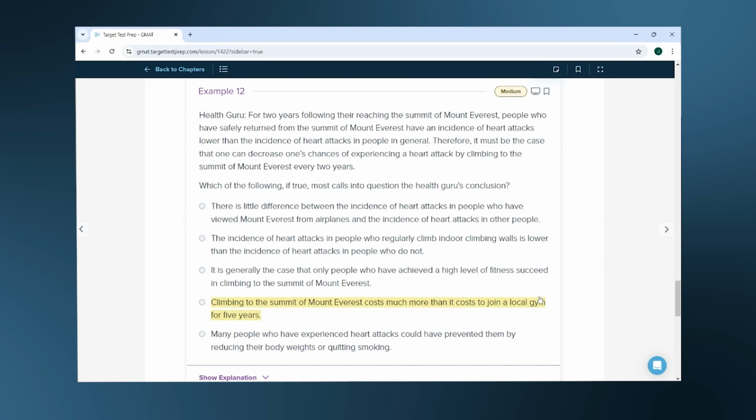A health guru: For 2 years following their reaching the summit of Mount Everest, people who have safely returned from the summit of Mount Everest have an incidence of heart attacks lower than the incidence of heart attacks in people in general. Therefore, it must be the case that one can decrease one's chances of experiencing a heart attack by climbing to the summit of Mount Everest every 2 years. Which of the following, if true, most calls into question the health guru's conclusion?